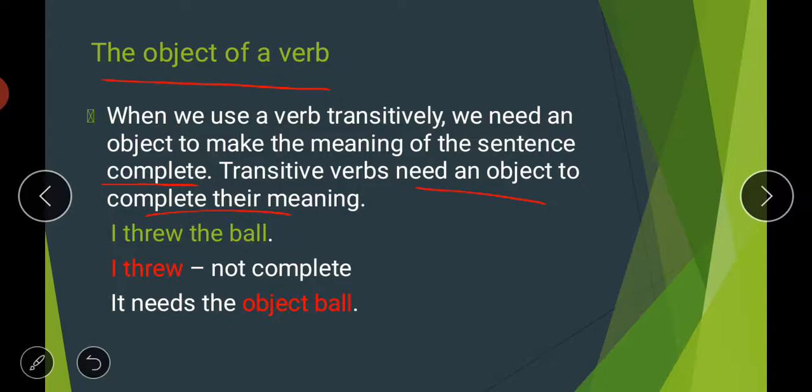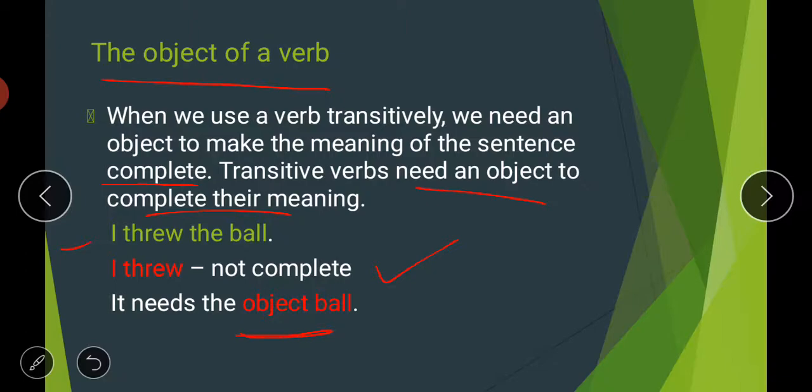So if we look at these examples, I threw the ball. If I only say I threw, then what did I throw? There is no meaning to the phrase I threw. It's not complete. It needs the object ball. So I need the object ball to complete this sentence, to make a sensible sentence.